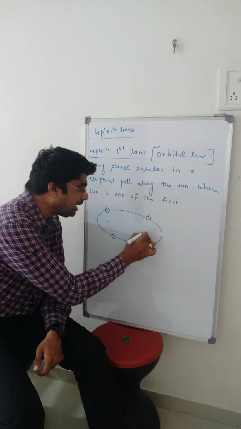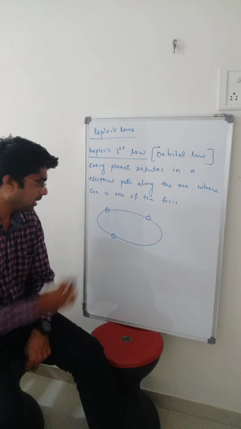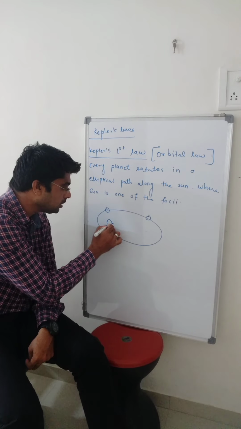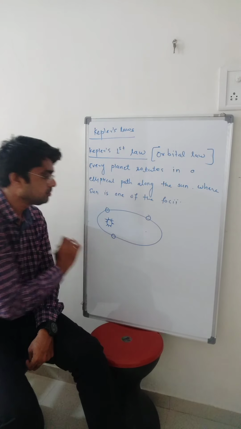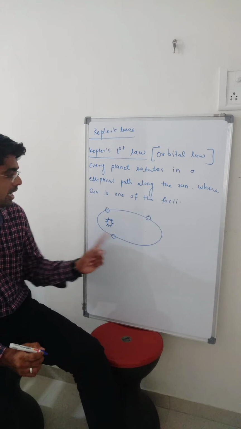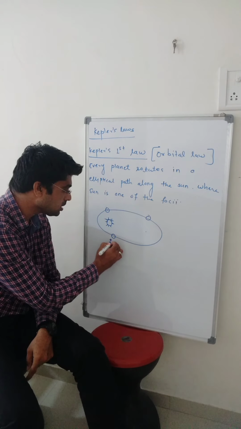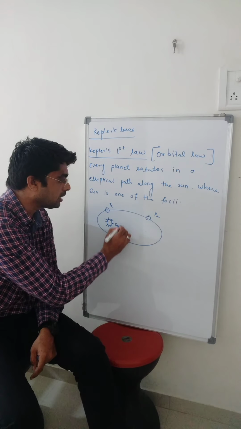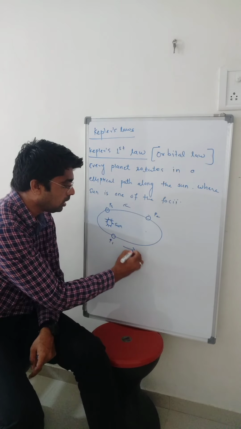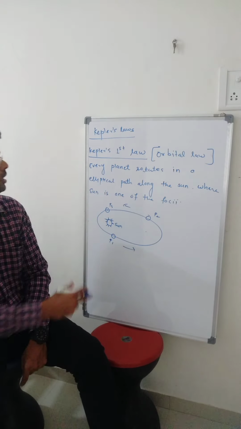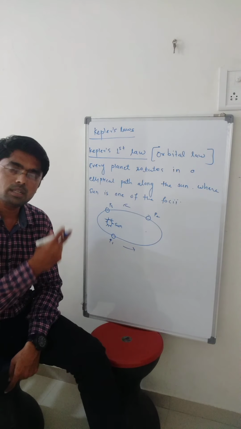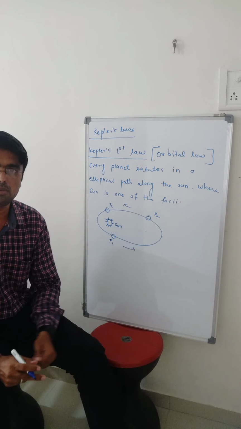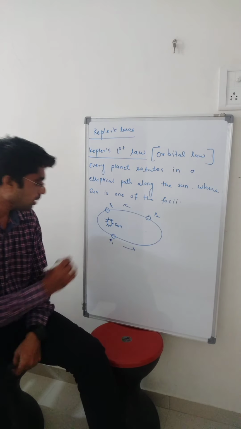Now every ellipse has two foci. Let us consider the first focus is the sun. So the sun is one of the foci and these are the planets, P1, P2, P3, and this is the sun and this is their motion. The path of the planet around the sun is an elliptical path and the sun is one of the foci. This is Kepler's first law.